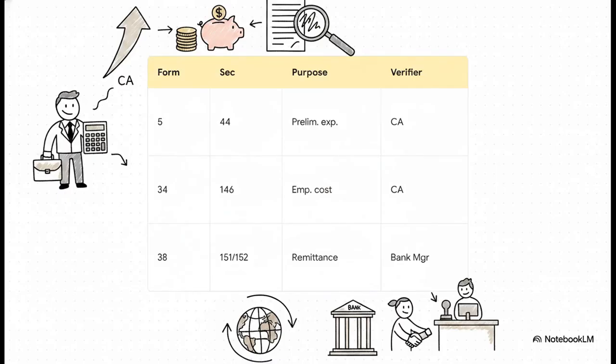Here is a quick rundown of some essential new forms. Form 5 is replacing the old mechanism for preliminary expenses under the new Section 44. And yes, that requires a CA certification. For the additional employee cost deduction under Section 146, you are now going to file Form 34. And if you're claiming a deduction for foreign inward remittances, like royalties under Sections 151 or 152, you will need Form 38, which has to be certified by a bank manager.